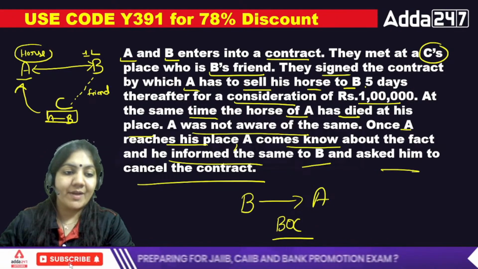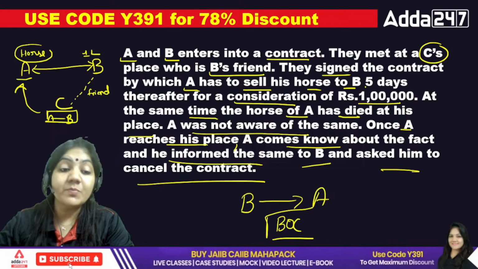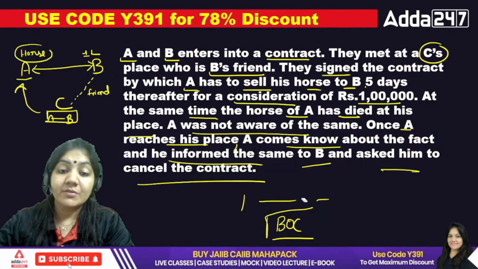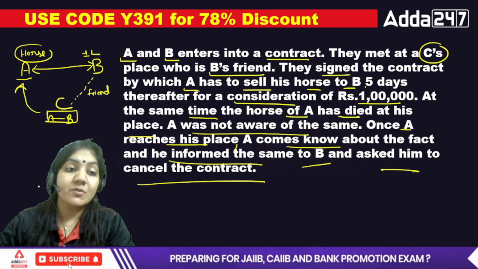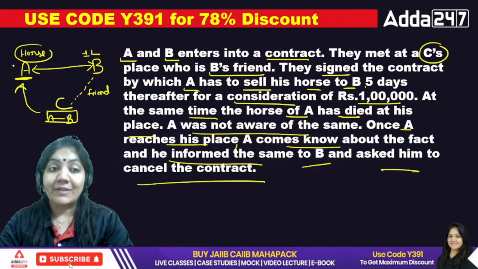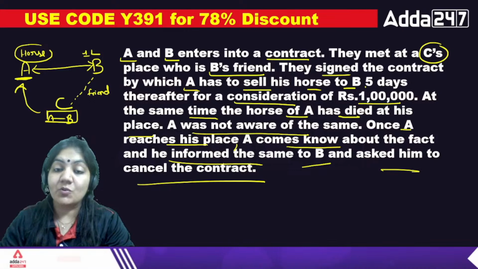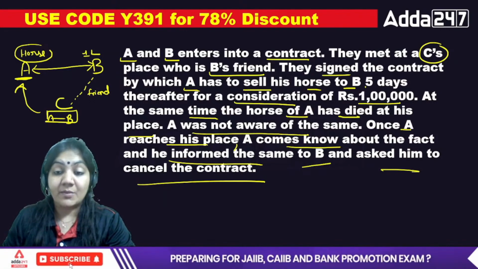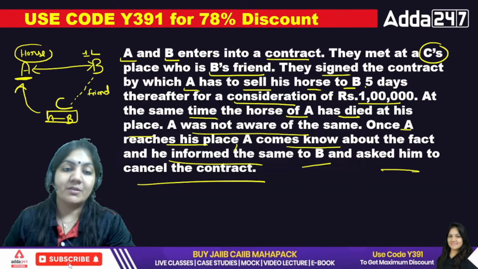So here the right answer is, sorry, there is no breach of contract. Why? Because the subject matter was not known to A, that the horse is dead. So that's why no compensation A has to give to B, because there is no breach of contract. Otherwise, in a breach of contract, one party has to give some rupees to the other person.